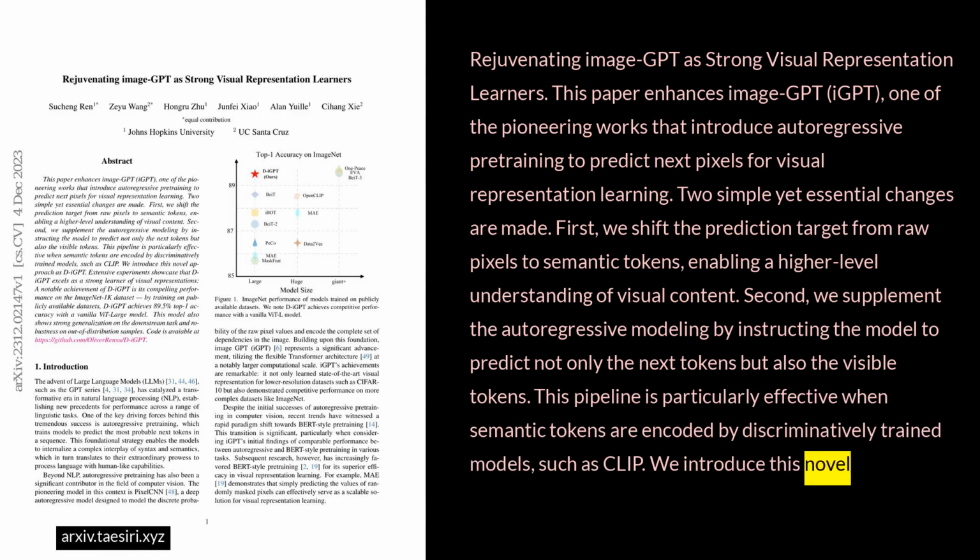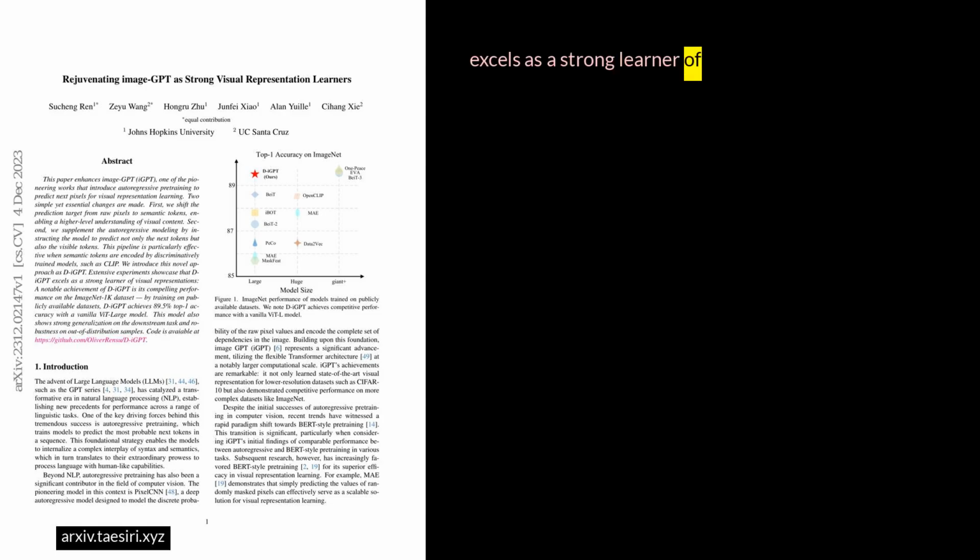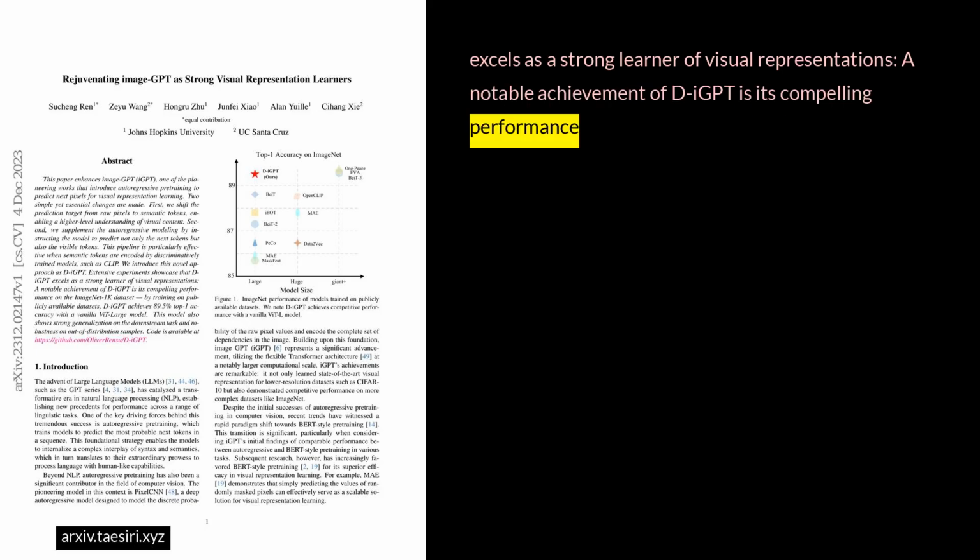We introduce this novel approach as D-iGPT. Extensive experiments showcase that D-iGPT excels as a strong learner of visual representations. A notable achievement of D-iGPT is its compelling performance on the ImageNet-1K dataset.